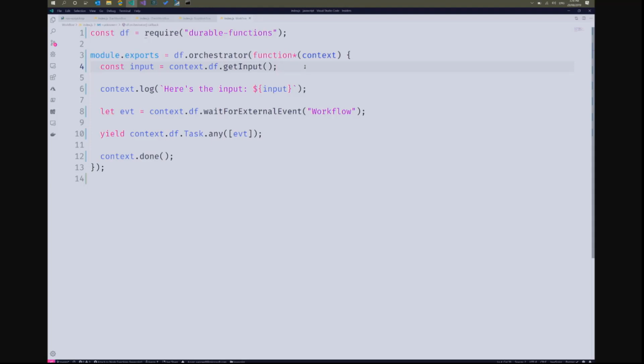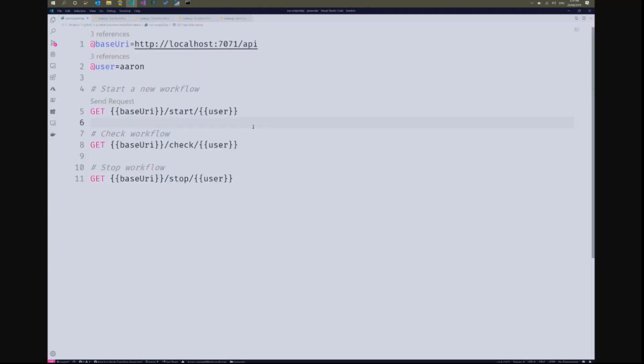Logging it out, and then waiting for an external event to happen. So this workflow is just going to sit there and not do anything until somewhere else inside of our system triggers an event against this particular instance that's running, called workflow, and when that happens, it'll then run through to completion. So it just kind of stops. This is just showing how a basic workflow looks. I've then got two others that we'll have a look at in due course.